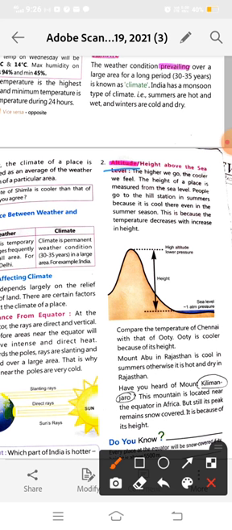Why does this type of thing happen? When we go to a height, the air pressure is very low, because of the gravitation power of the earth. The gravitation power of the earth pulls the air down to the downside. So on the height, the density of air becomes very low, so air pressure becomes very low there, and this decreases the temperature.